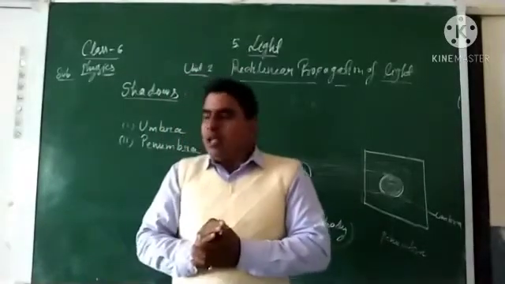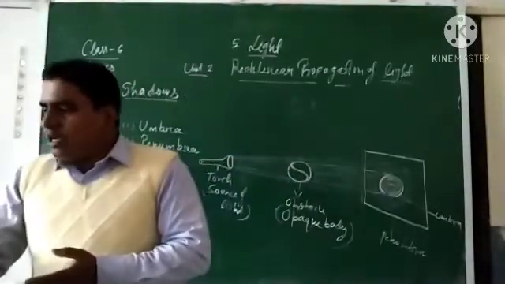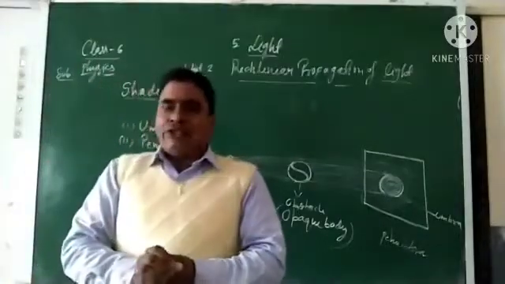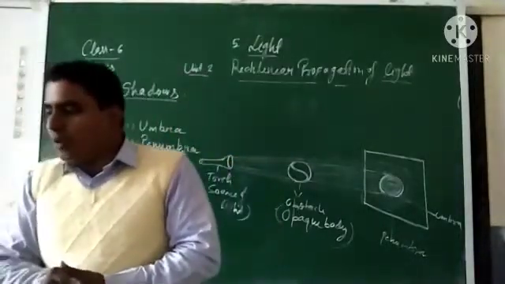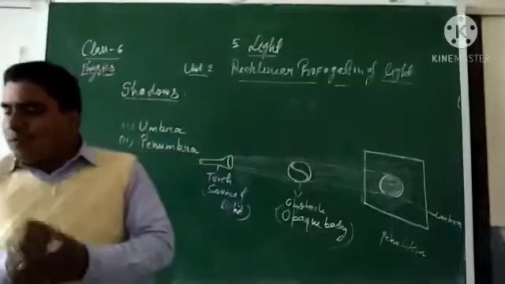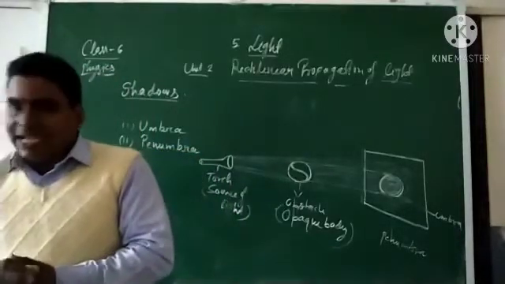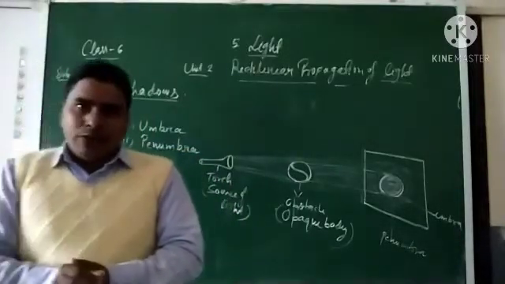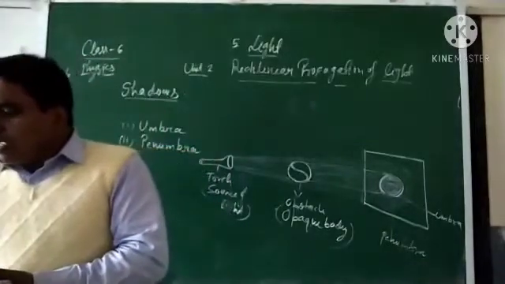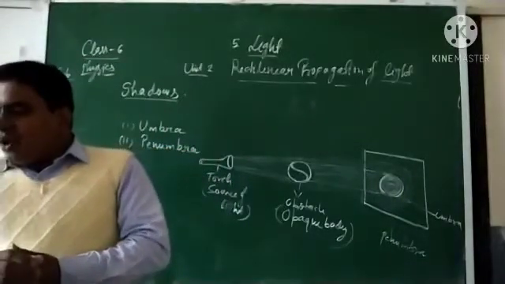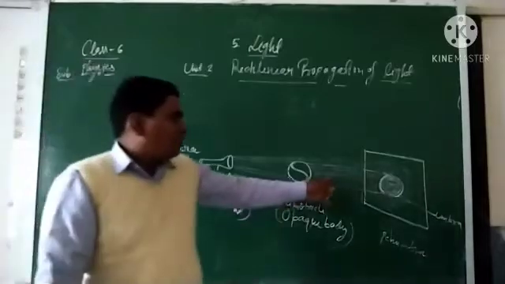Okay, students, clear? So how can we define the shadow? A dark patch or region formed behind an opaque body when it is placed in the path of light is called a shadow. It is a region of absence of light, where light is not present.